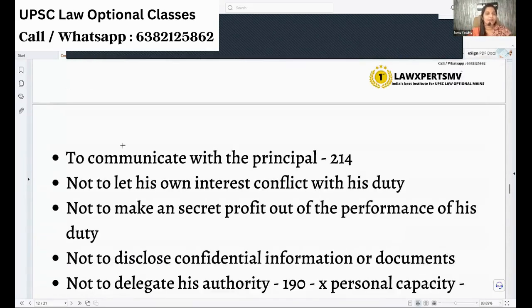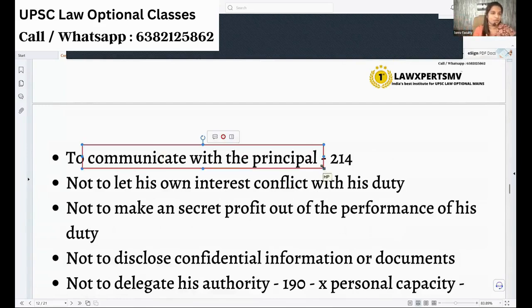Next, whatever is happening, I must communicate to the principal. Suddenly, my building collapses. I am authorized to collect the rent and maintain the building. The building collapses. I don't call the principal, but I keep quiet. One day, the principal is calling me and asking, what's happening? Is everything fine? I say, no, no, last week there was a flood and the building is gone. Oh, but the principal is boiling there and asking, why, damn it, you did not tell me. And I will say, you did not call me, you did not ask me. I cannot say that. It is the duty of the agent to communicate to the principal as per this section.